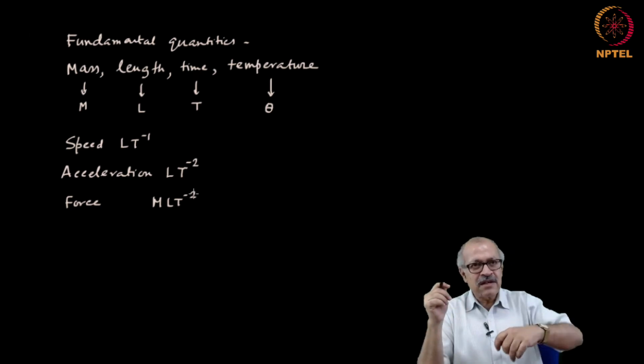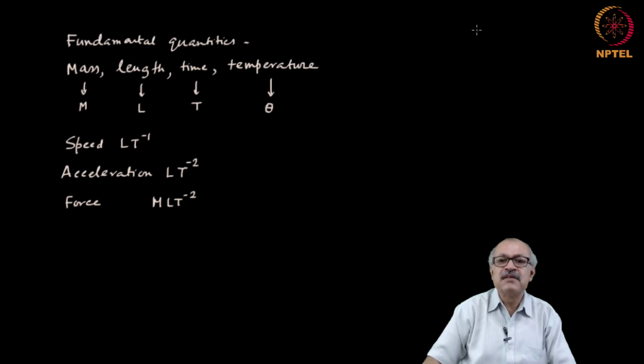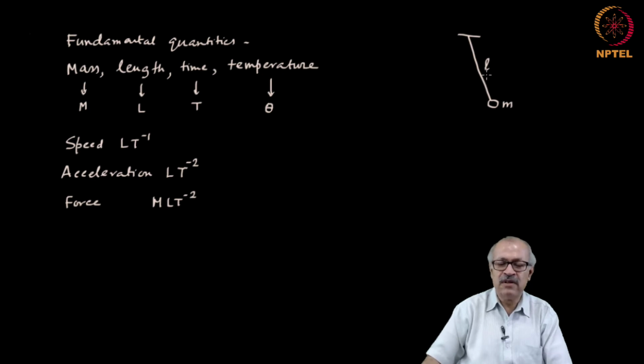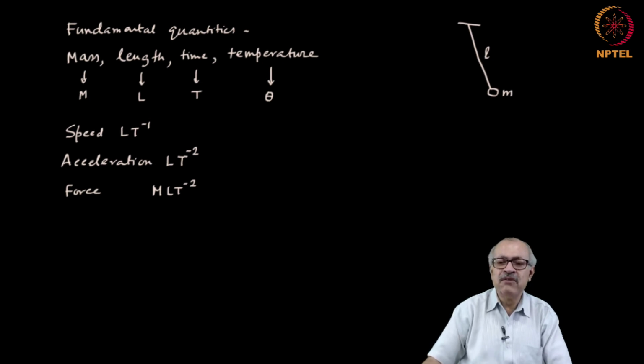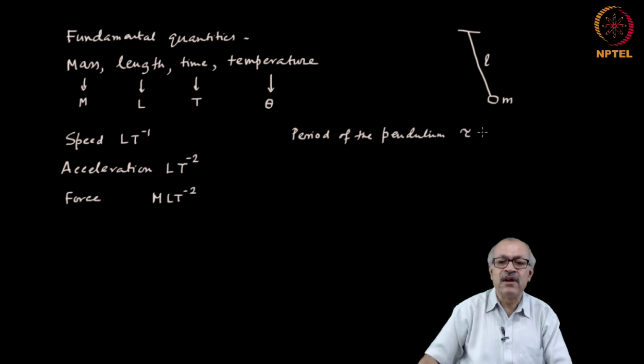For example, if there is a pendulum oscillating, suppose it is a pendulum of mass m suspended by a cord of length L, then we know from the fundamental theory that you have learnt in school that the time period of the pendulum, let us call it tau, is 2 pi square root of L by g.